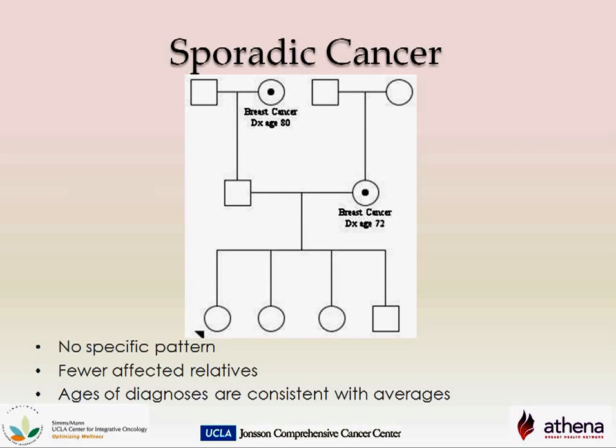The graphic you see here is what genetic counselors call a pedigree, which is just a picture of a family tree.